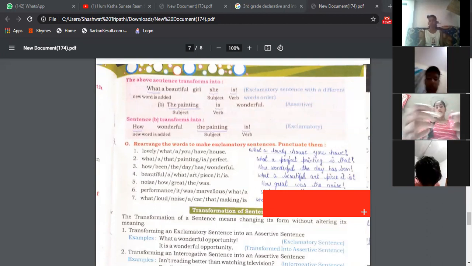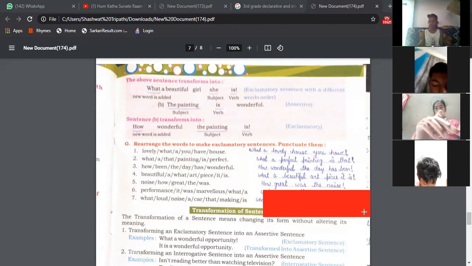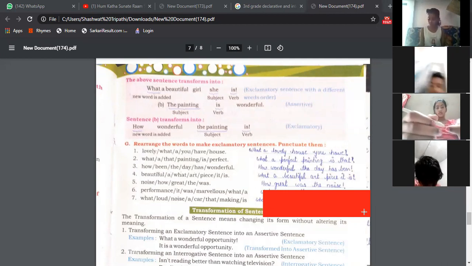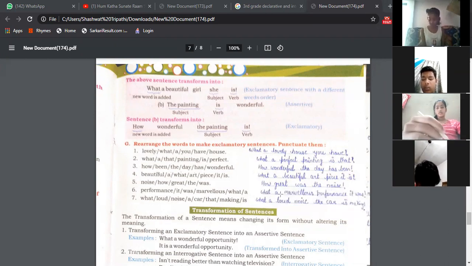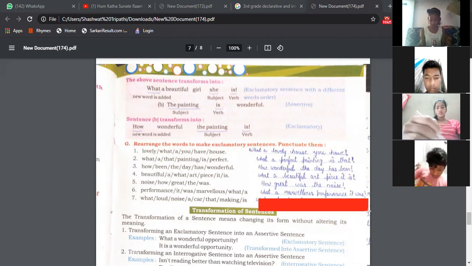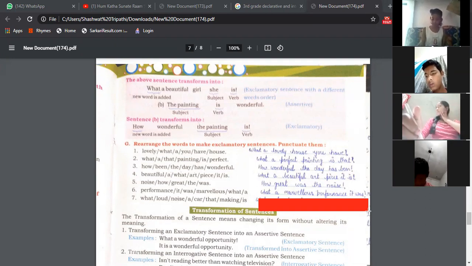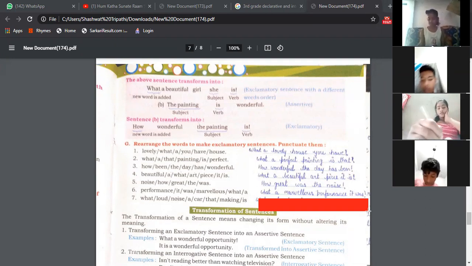Tamanna, you are mostly correct. Just at one place you are wrong. Try again, Tamanna. What a marvelous performance it was. What a marvelous performance it was. Write down: What a marvelous performance it was. Avni, are you writing? Yes, sir.